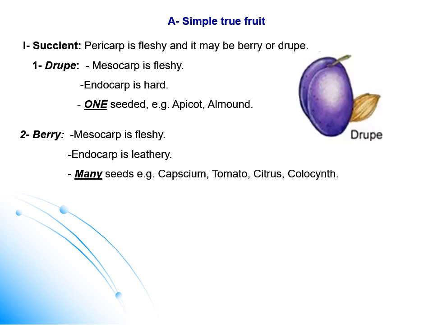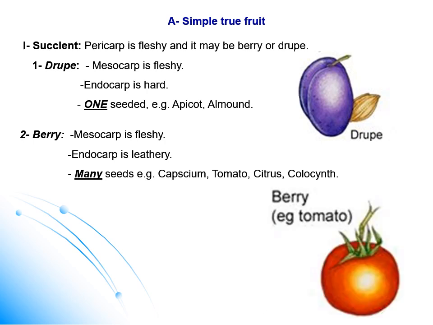In the drupe, the mesocarp, the middle tissue, is fleshy. The endocarp is hard, containing one seed. In the berry fruit, the mesocarp is fleshy, as in drupe, but the endocarp is leathery, containing many seeds. So the difference between drupe and berry: they both have a fleshy mesocarp, but the endocarp is hard in the drupe while it is leathery in the berry, containing one seed in the drupe and many seeds in the berry.